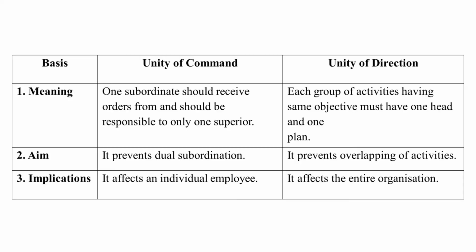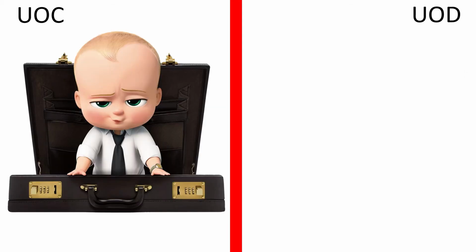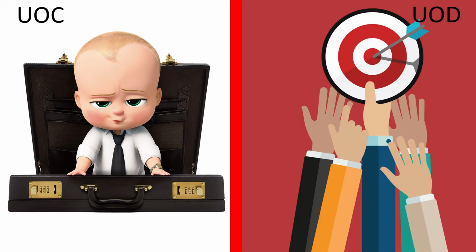In today's topic, we'll learn about unity of command and unity of direction, meaning, aims and implementation. The first category is meaning. In unity of command, the subordinate should receive orders from one superior and should be responsible to one superior. In unity of direction, every group must be headed toward one plan or one objective.